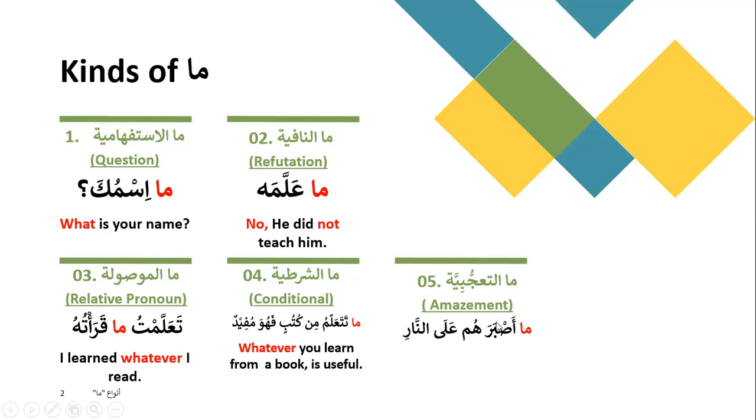Then you have this pattern over here. This is the pattern that we use for showing amazement. Ma and the fail with the whoever is feeling that. So this will be, by the way, translated as how persistent they are in pursuit of the fire, which is showing amazement. Ma asbarahum is a pattern that we follow. Ma af'alahu. It's a pattern that we follow for showing amazement. So this is for that.